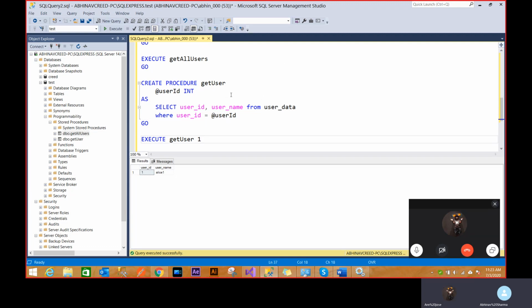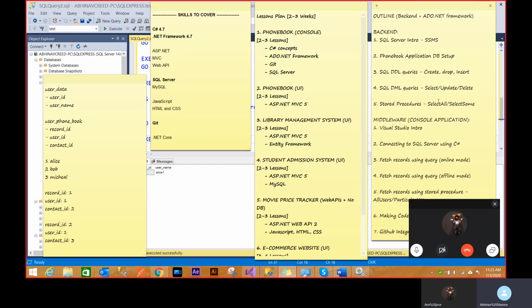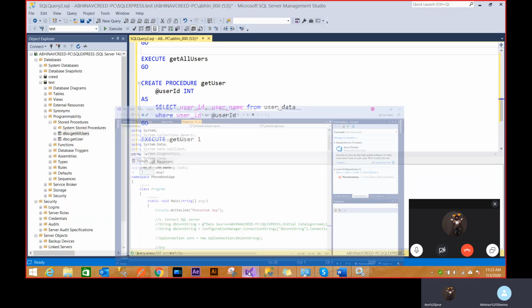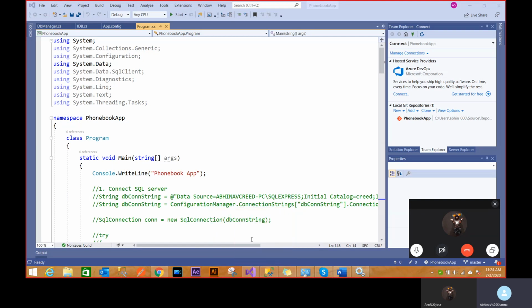So this is enough for us to poke around using C sharp. I'll now move to this section. We have covered select and some stored procedures. Now let's try to connect this with a console application using ADO.NET Framework. So I'll open Visual Studio 2019,